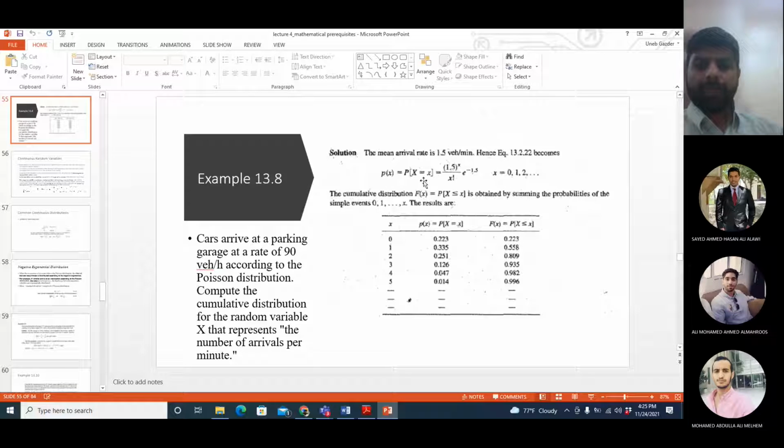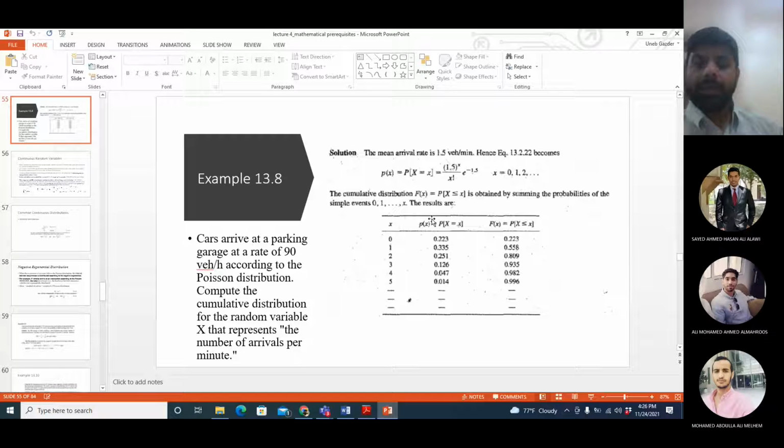So the per minute arrival rate was 1.5 vehicles per minute. It was following Poisson distribution. So if the arrival is following Poisson distribution, then the time interval between arrivals will follow negative exponential distribution. So 1.5 becomes the value of A, the average arrival rate. So we applied the distribution to find the probability of any x value in this example.